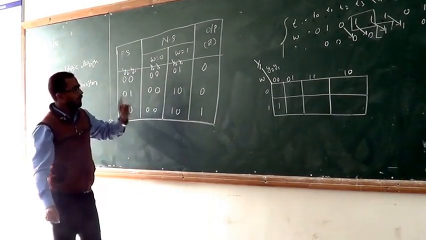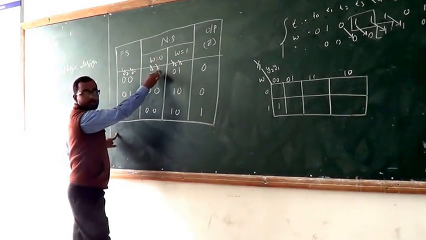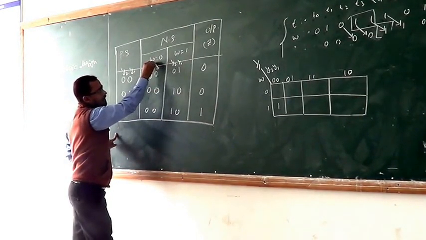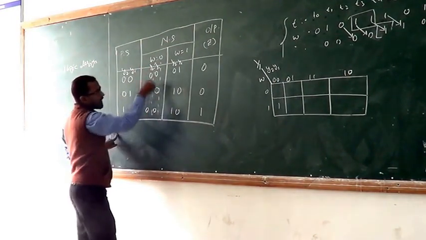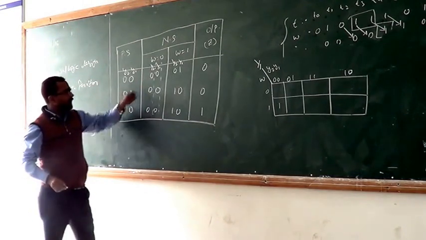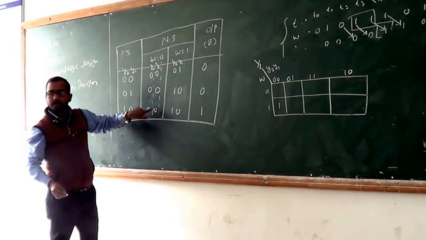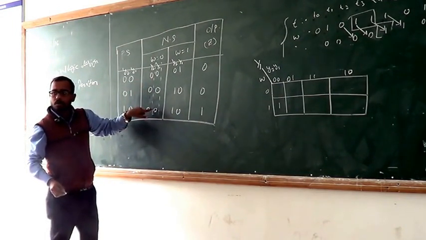No? Okay, don't worry. Look at this, this is y1. In this row, 0 0 0, first consider this one. Is any 1 there in this case? No. 0 0 0. That means y1 is never high in this row.